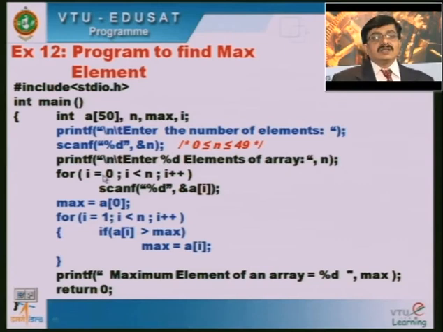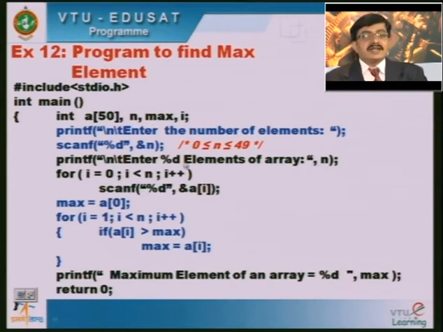So using the for loop construct, printf "enter %d elements of an array", where %d will be replaced with n. If I have entered 5 elements, then "enter 5 elements of an array" would be the statement. And if I have entered n as 10, then "enter 10 elements of an array" would be the printf outcome. Then for i equal to 0, i less than n, i plus plus, I will be reading all the 10 elements of the array here.